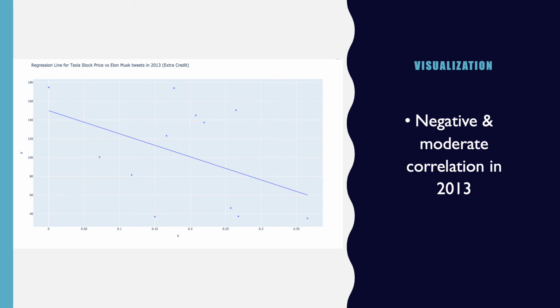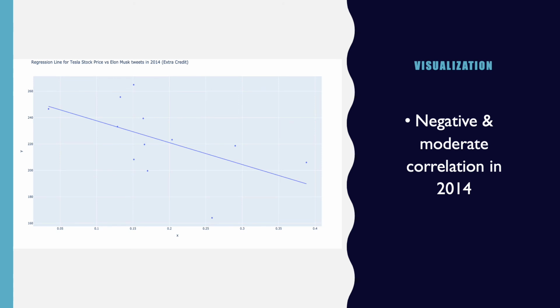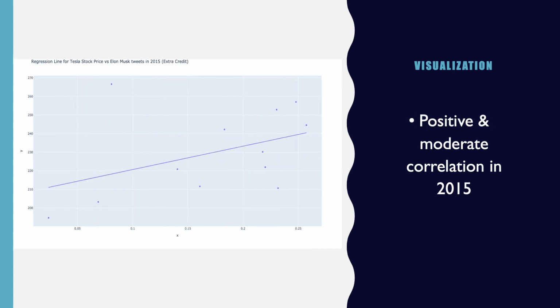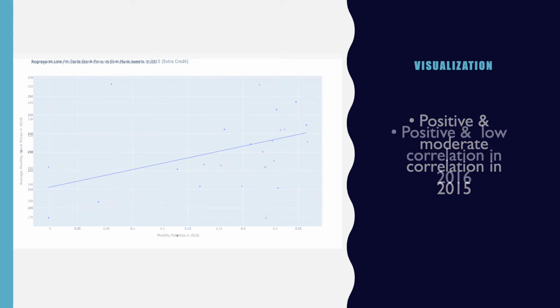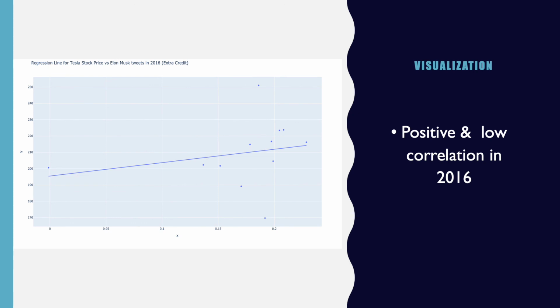In 2013, there seems to be a negative and moderate correlation between Elon Musk's tweets and Tesla's stock price. In 2014, there is a negative and moderate correlation. In 2015, there is a positive and moderate correlation. And in 2016, there is a positive and low correlation between my variables.